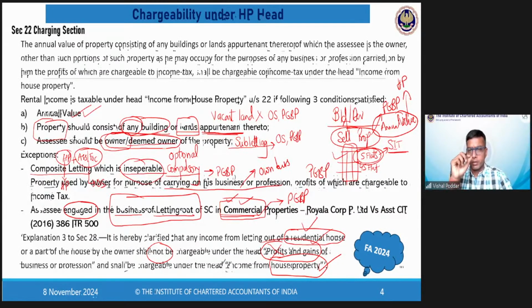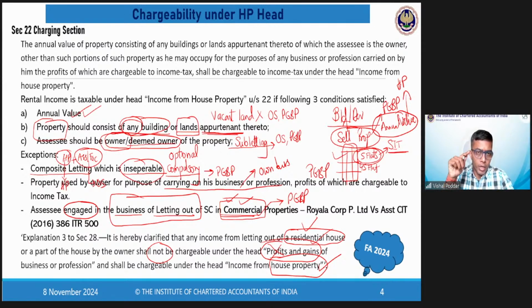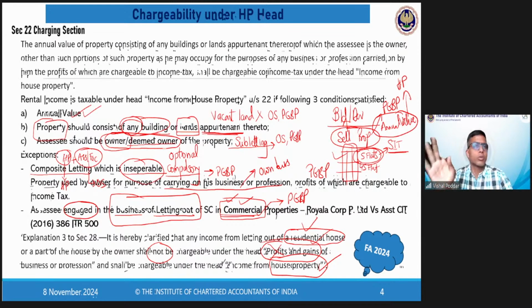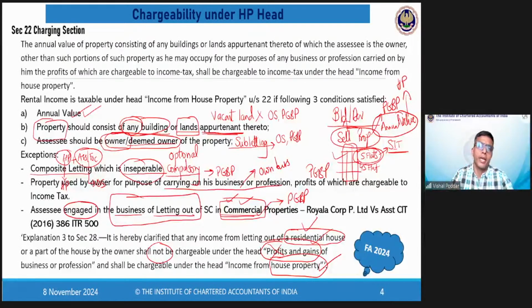So please be clear. If you are holding any property as stock in trade, that is, you are in the business of selling those properties, till the time they are unsold, they are held by you as your stock in trade. The sale value is not covered under HP because we have been discussing this right from the start. Only the annual value, that is the annually accruing value, is covered, not one-time value. So sale value will not be covered under HP. But for this same property, which is your stock in trade, till the time it is not sold, it is falling under the head HP.